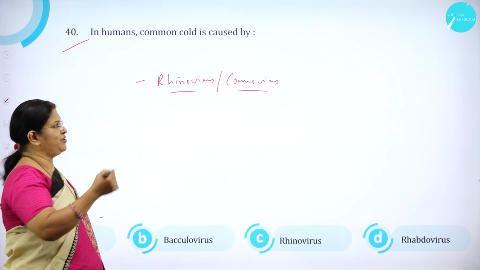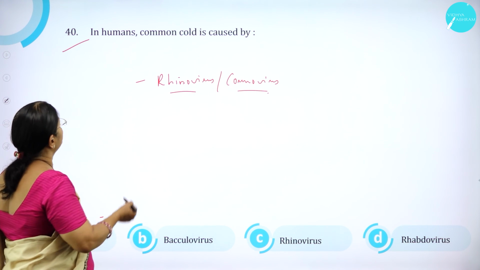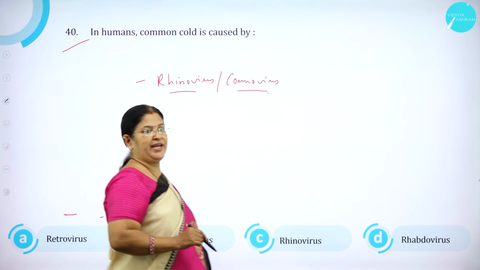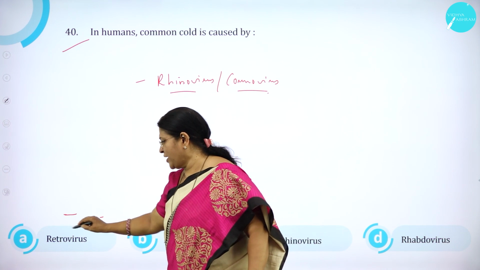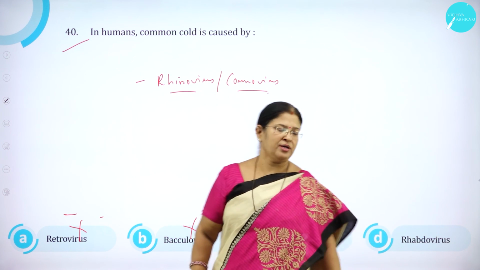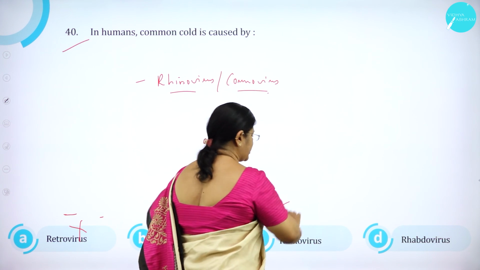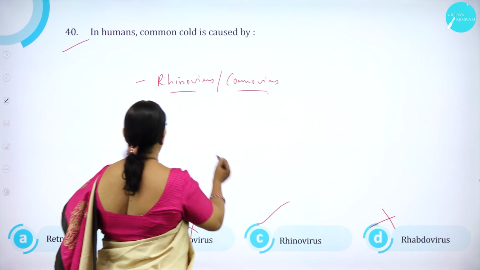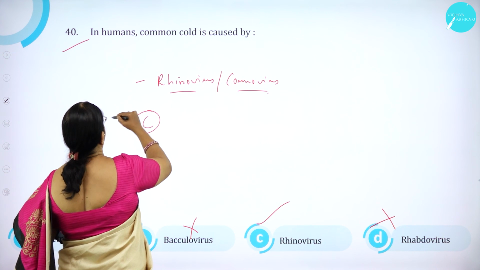In the present scenario we also use the word coronavirus. So in humans, the common cold is caused by: option A, retrovirus, wrong. B, baculovirus, wrong. Then C, rhinovirus, correct. Then D, rhabdovirus, wrong. So option C is correct.